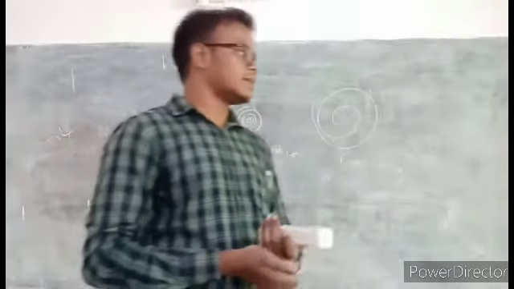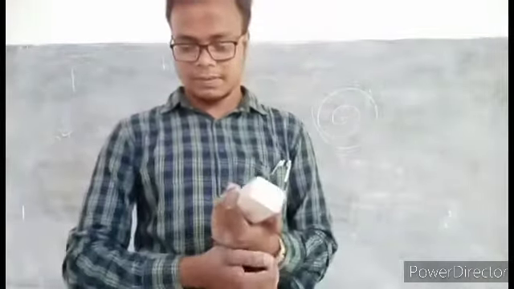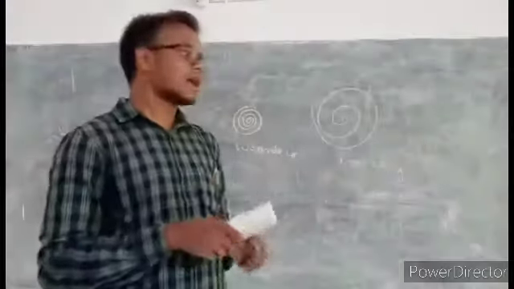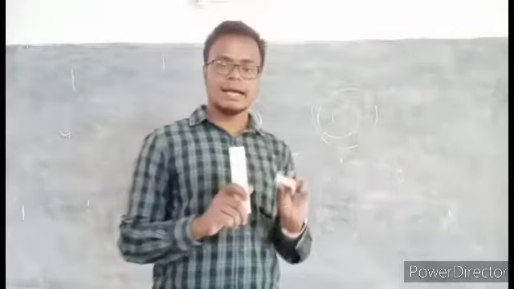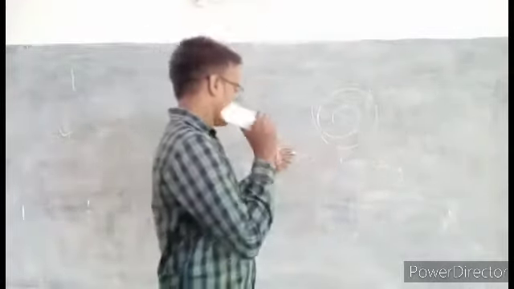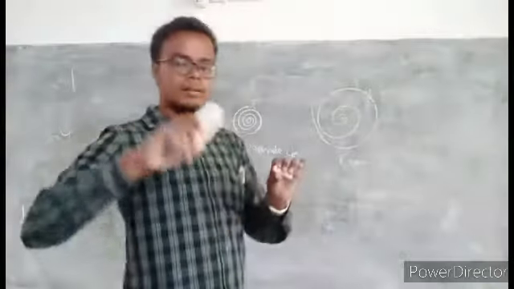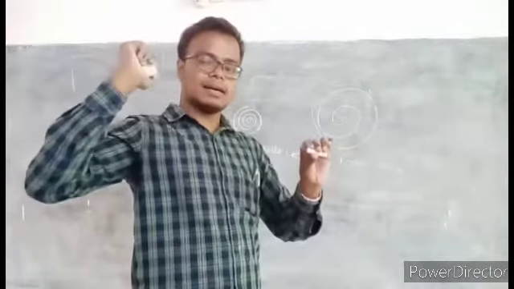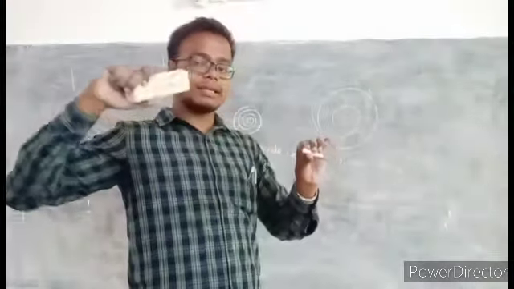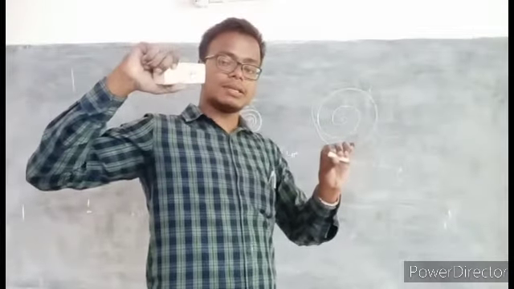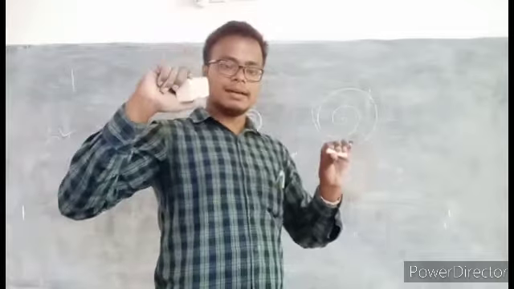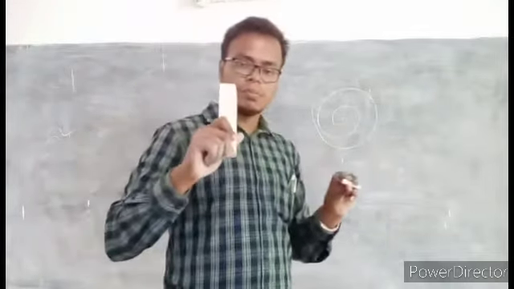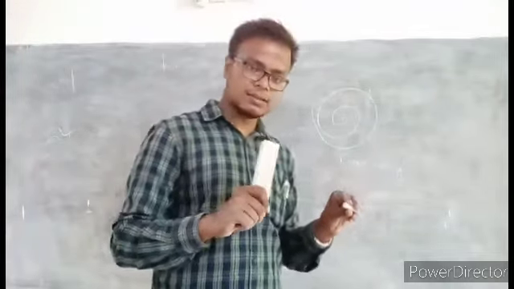Another example is a hammer. When I want to fix a nail in the wall, I strike the hammer on the nail. During the motion of the hammer, it has some kinetic energy.